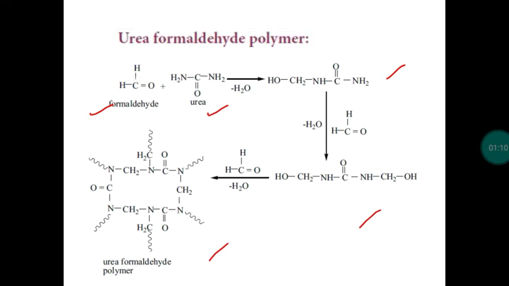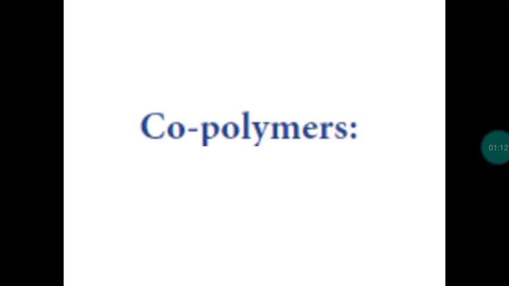Next, two more questions. What is copolymer? Consider polythene molecule. So what will be the monomer? Ethylene molecule. So same ethylene molecule will undergo polymerization reaction. It produces polyethylene or polythene. So that is called a homopolymer. If a polymer is formed by only one type of monomer, we call it as a homopolymer.